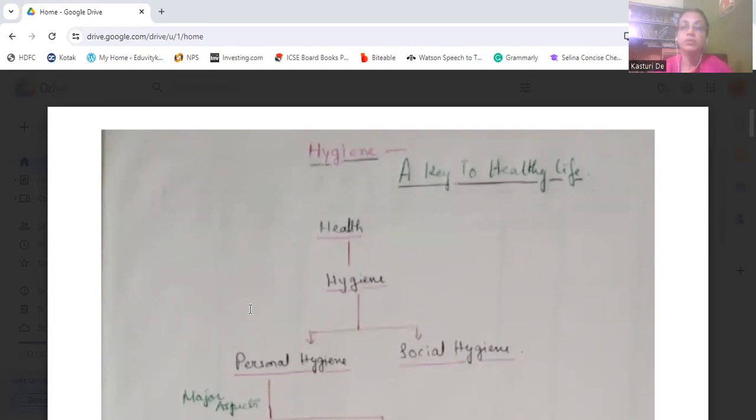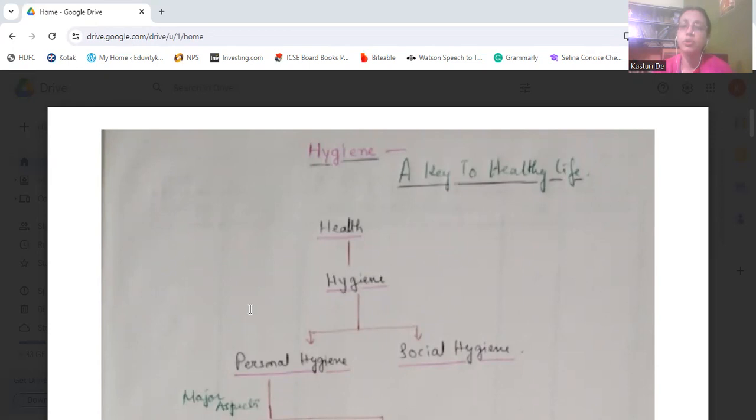Why do we study this hygiene chapter? This is because everyone is getting diseases, one or the other, and falling sick.